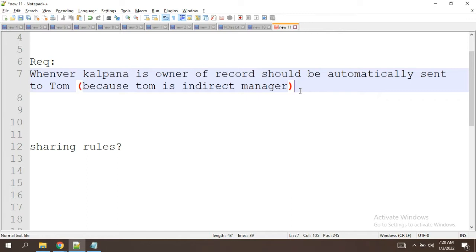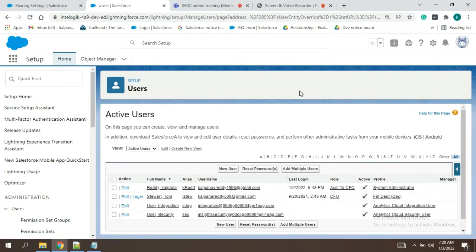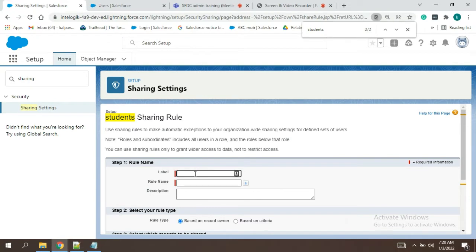Okay, we'll see how we can achieve this. We'll create it as owner based again. So give one name, guys.